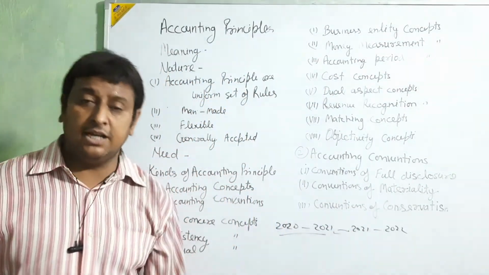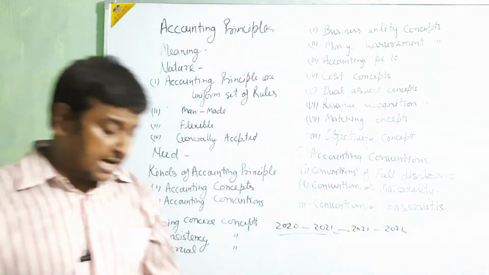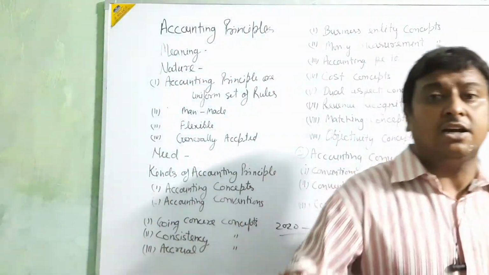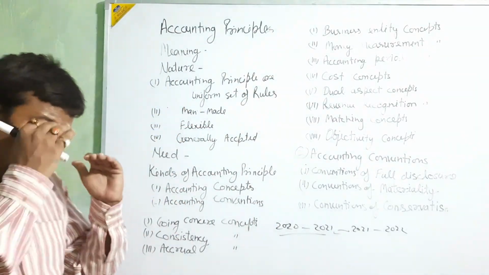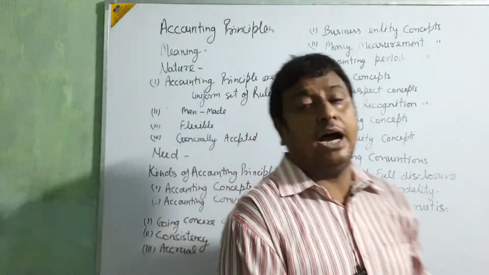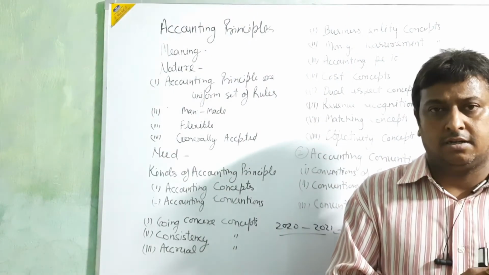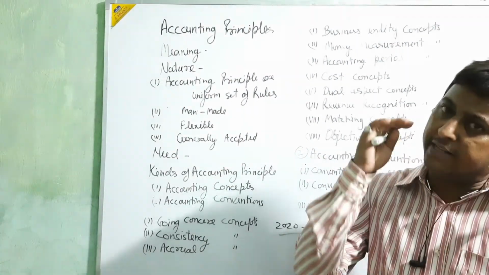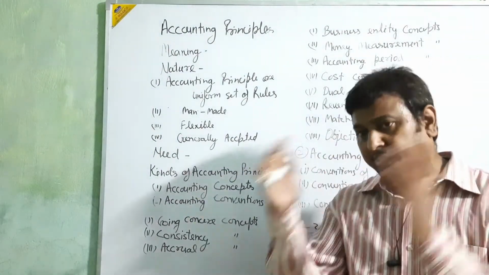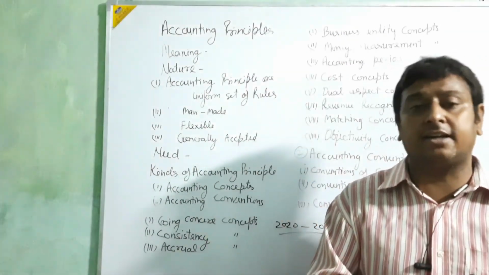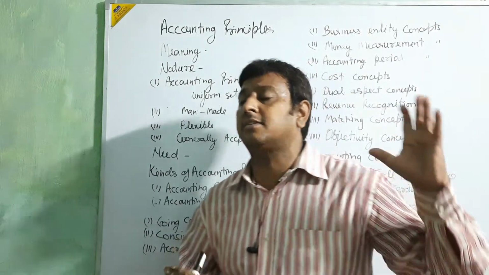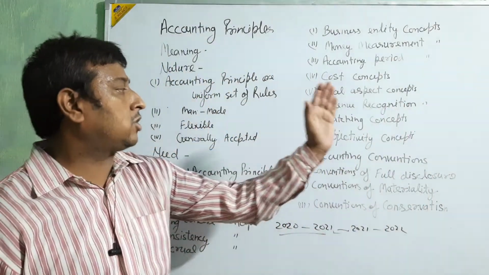Matching concept. In this matching concept, beta, all the profit or loss we are going to calculate is matched with the same year, and all the expense or income which is related to that year will affect that profit and loss. That is told by this matching concept.